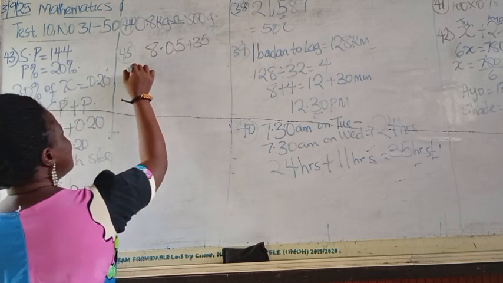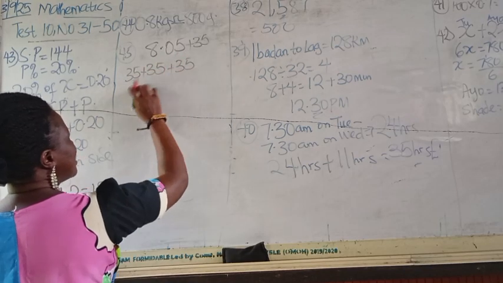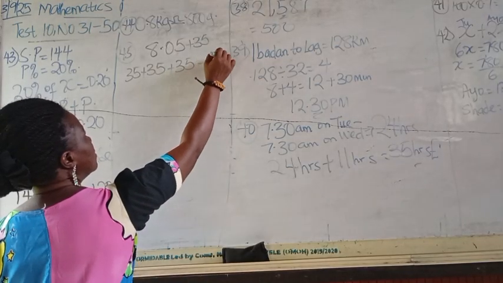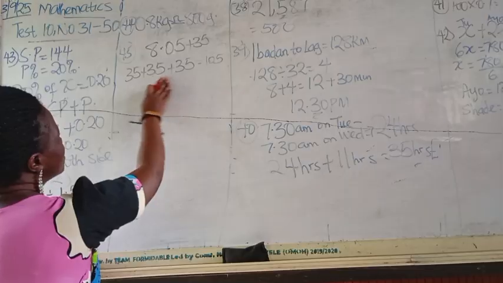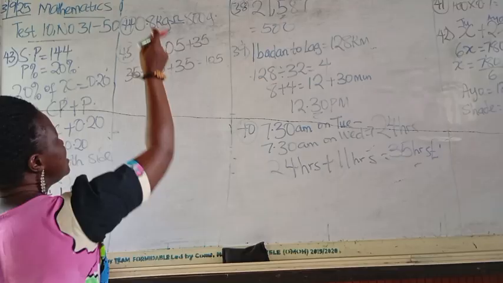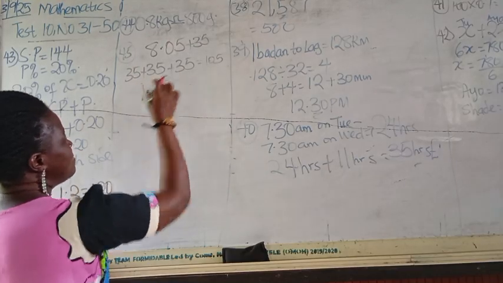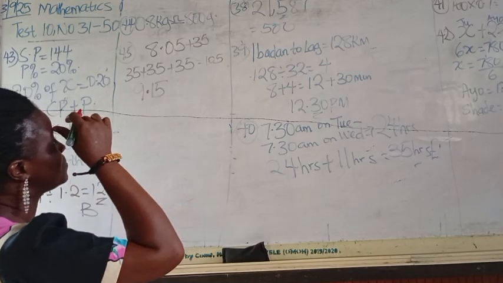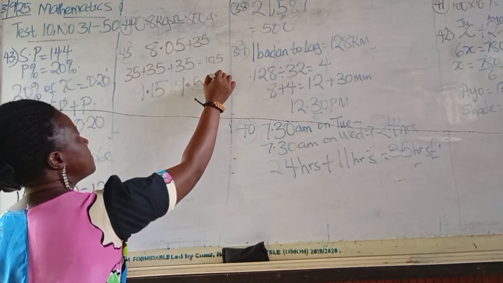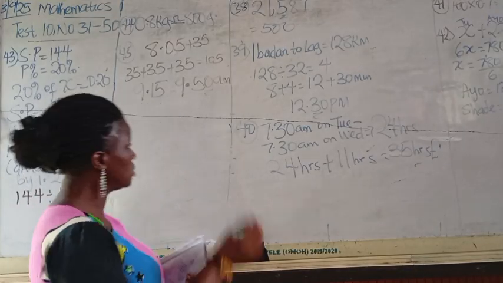So let's do it as 35 plus 35, the second lesson plus the 3rd lesson. 35, 35, 35, that is 105. So for the first, let's take the first 35, 35, that is 1 hour 10 minutes. 1 hour 10 minutes plus 8:05, that will be 9:15, and we are still having 35 left. So 35 and 15, that is 50. So it will be taking place by 9:50 a.m. Let me see if you have it in option C.